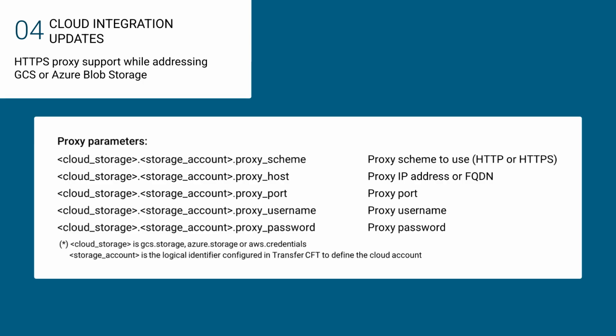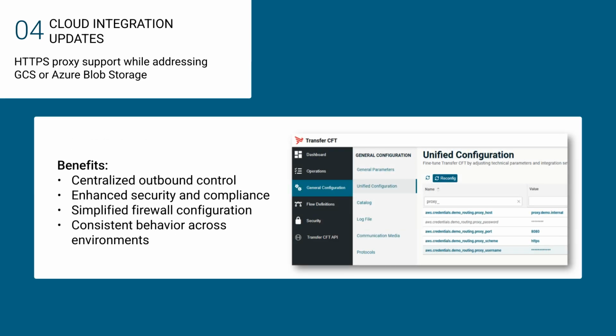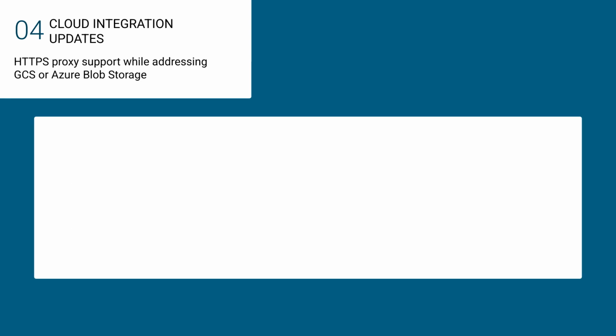Now you can configure Transfer CFT so when transferring files or monitoring files from or to Azure Blob Storage, GCS, AWS, all connections go through the configured HTTPS proxy. This ensures centralized outbound control, strengthens security and compliance, simplifies firewall configuration, and delivers consistent behavior across all environments.